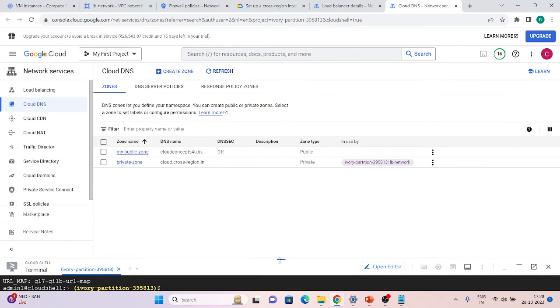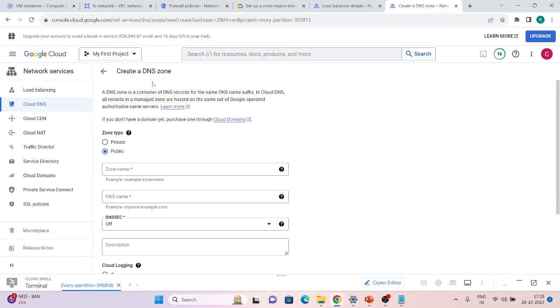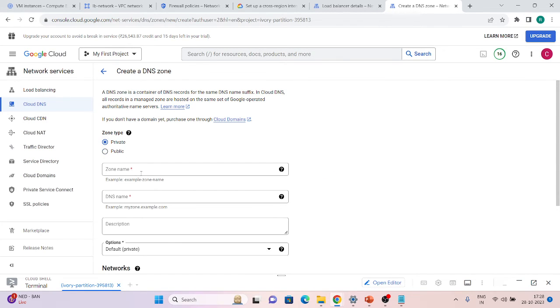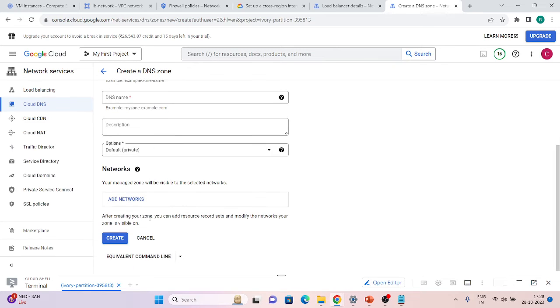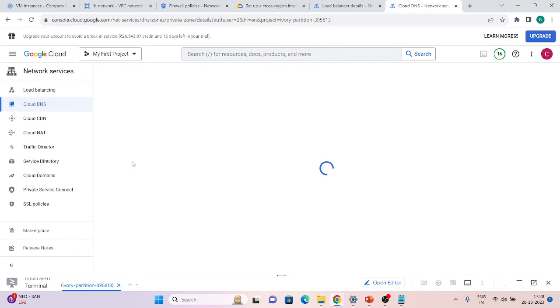First of all, you have to create a zone. If you don't know how, just click on create zone. I have created very good videos on Cloud DNS. Just choose public or private, give a zone name, give any DNS name you want to use, and add the network in which you want to use it. I've already created a private zone, and you can see it is using my LB network. So let's go inside it.